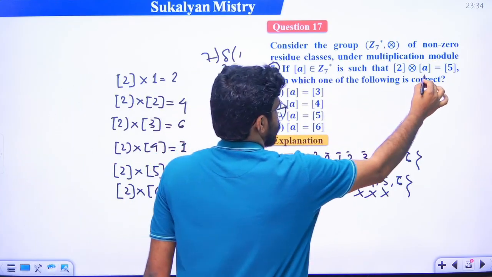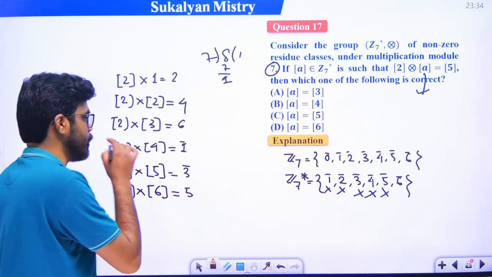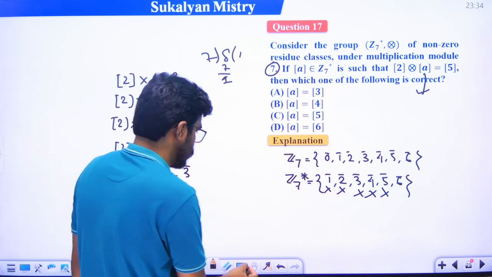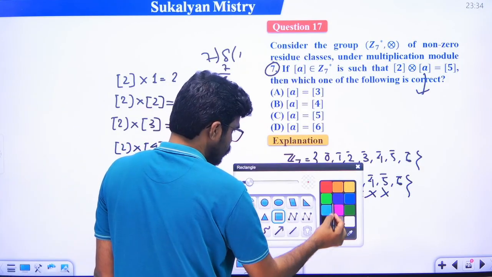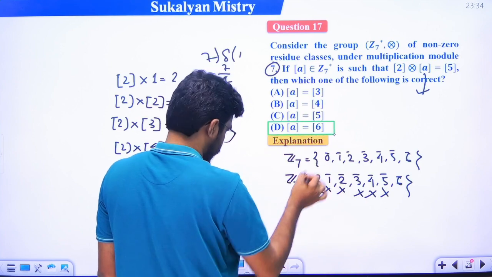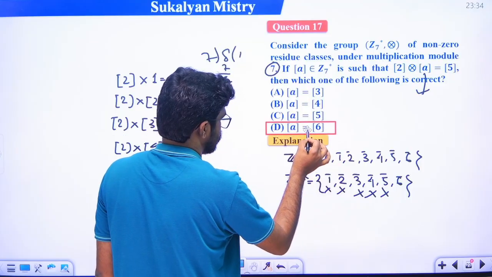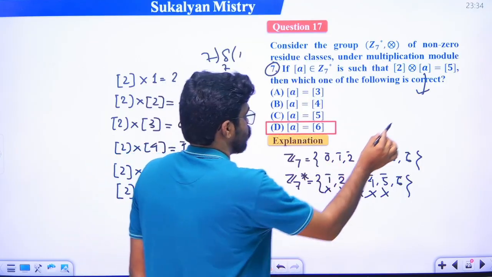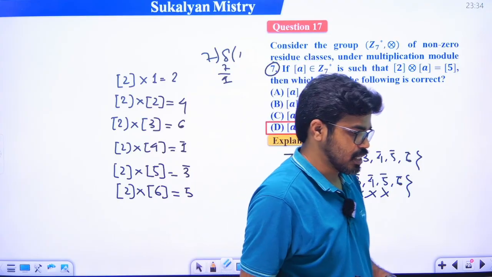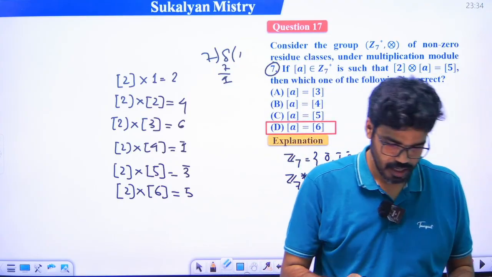What is the value of A? So the value of A will be 6. Okay, so which option is correct? Option D is the correct answer, ঠিক আছে, বোঝা গেল? Is it clear? So option D is the correct answer.